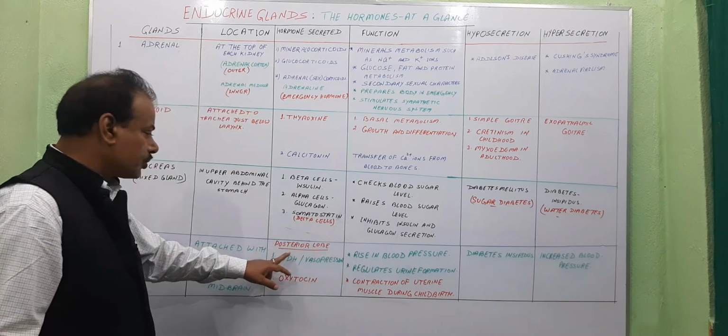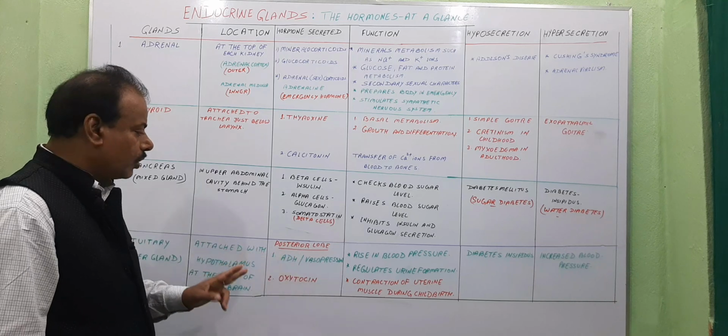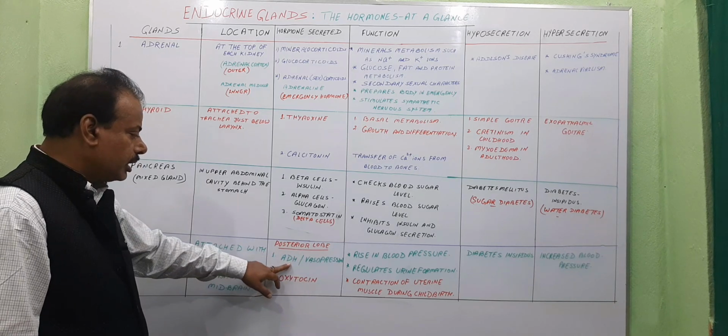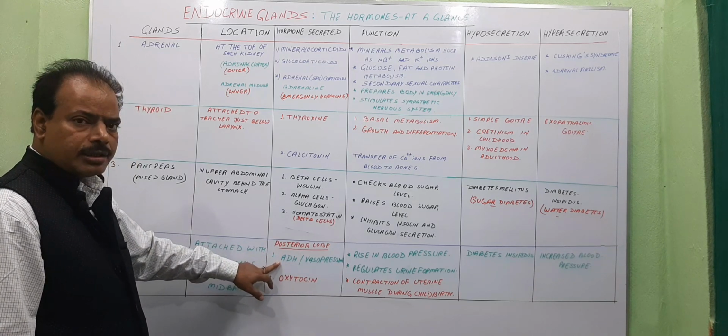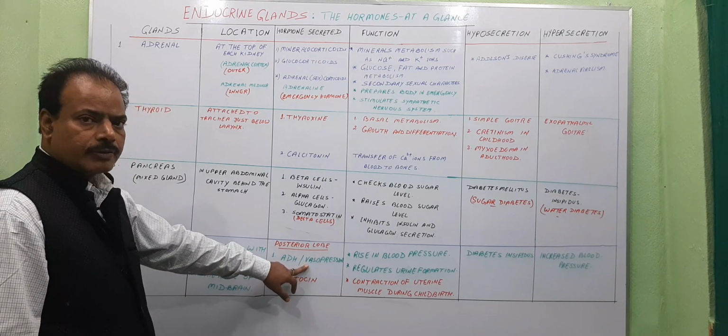So at first, the posterior lobe. The posterior lobe of pituitary secretes only two hormones. These are ADH, meaning antidiuretic hormone, which is also known as vasopressin.